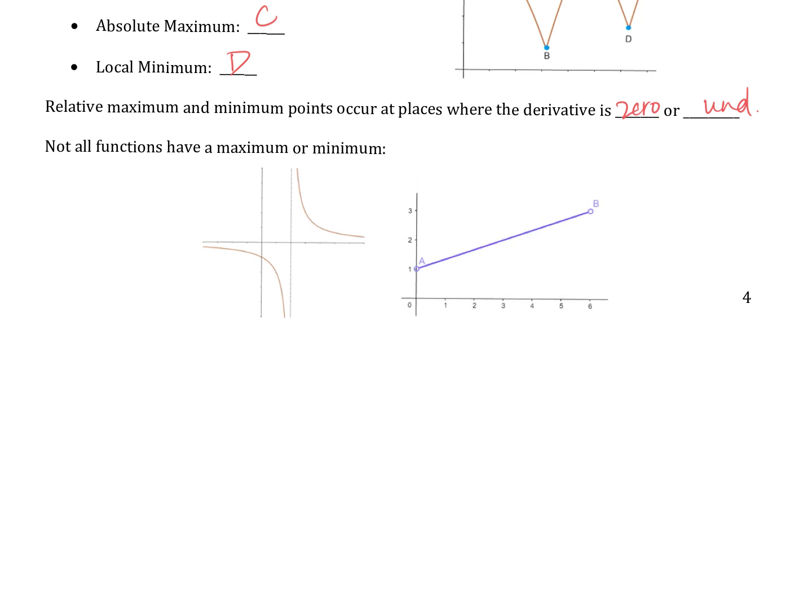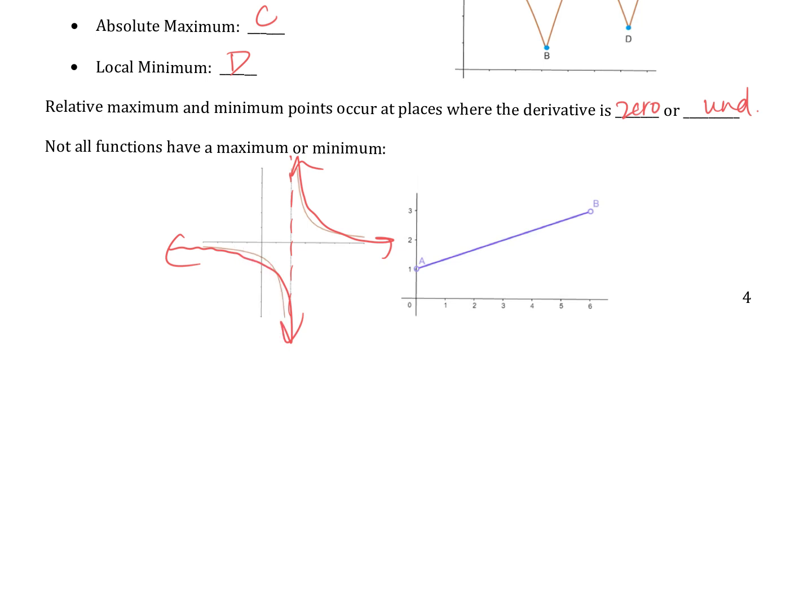Okay. Not all functions have a min or a max. Do you agree with this thing? We've got, and your picture might not have come out well, I apologize about that. What we have over here is a vertical asymptote and then a graph. And this one has no maxes and no mins. Because what's my f prime doing? What's my f prime here, positive or negative?